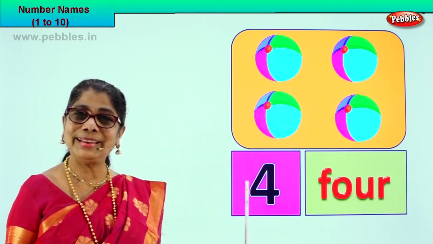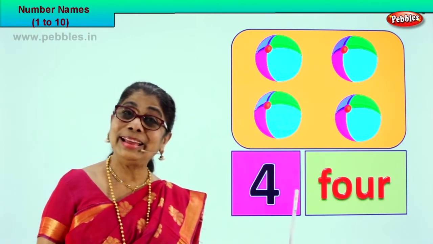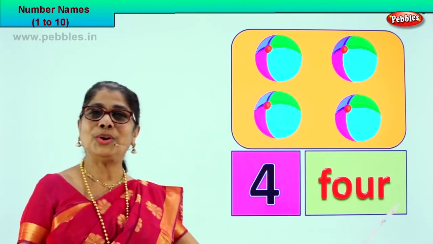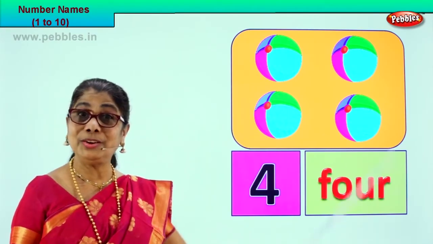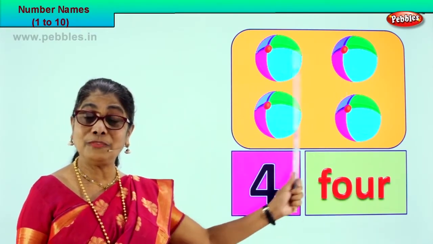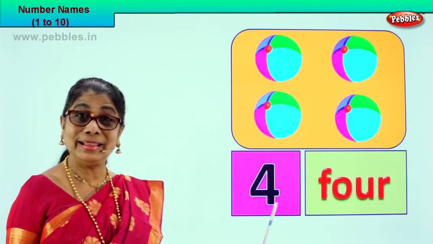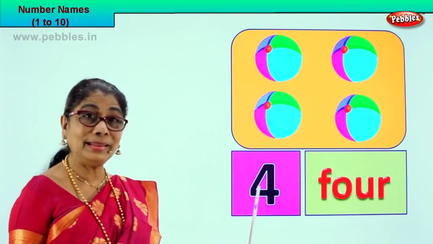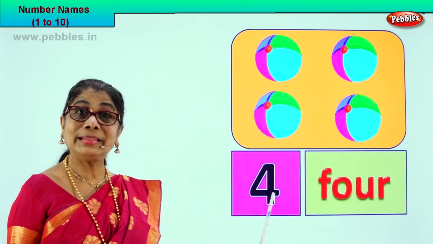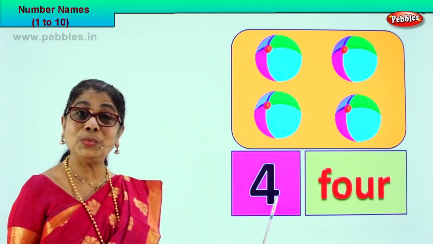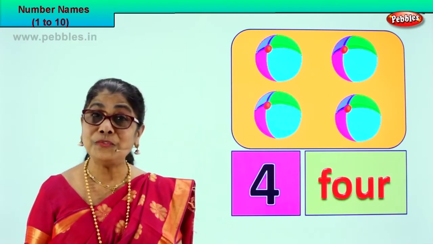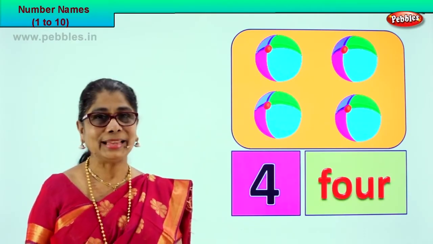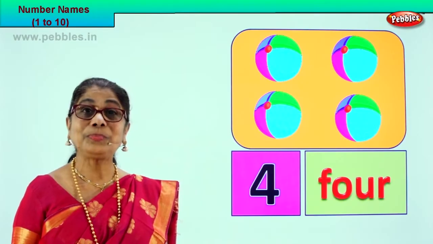So we learn to write the number. We learn to write in words. Spell out 4: F-O-U-R. Very good. We counted. There are 4 pictures of balls that represent it. And then you write the number 4. This number, you write it in words. F-O-U-R, 4. Very good. Shall we take another picture?